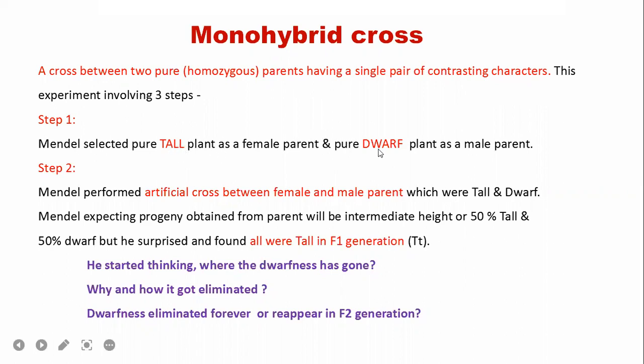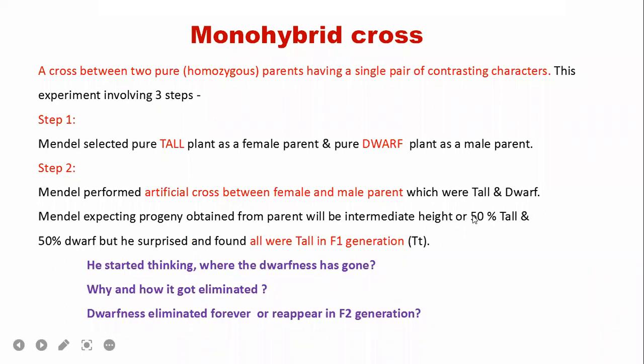One is tall, another one is dwarf. Pure plant. What is called a pure plant? It is homozygous for any particular character. To represent that, we use the term pure plant. So Gregor Mendel selected one tall plant and one dwarf plant. Second, he did cross pollination, resulting in fertilization. So tall and dwarf plants were selected in the first step, and they were crossed in the second step.